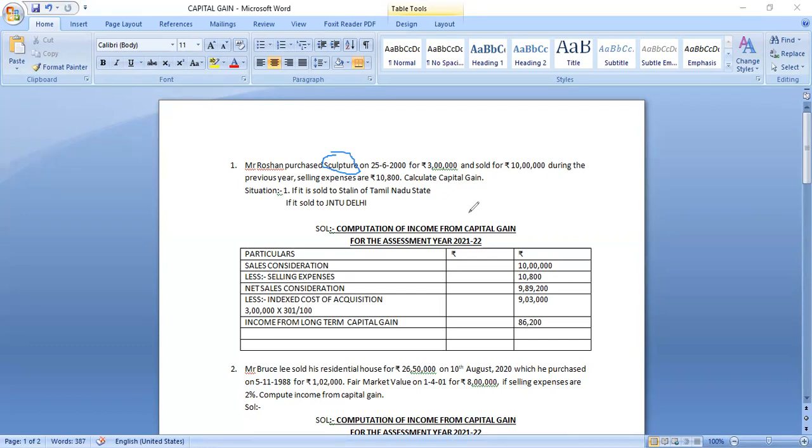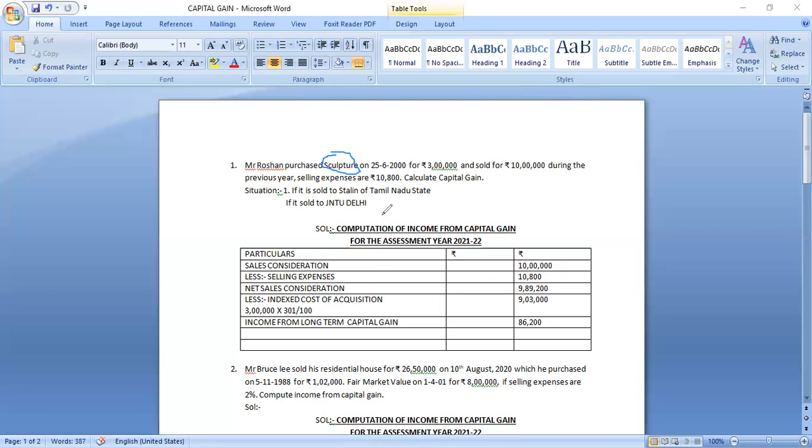Irrespective of the period of holding, you have to treat them as short term only, because these assets are depreciable, like building, machinery, plant, furniture. So the sculpture is a capital asset, and it is a long-term capital asset because it was held for more than 3 years.